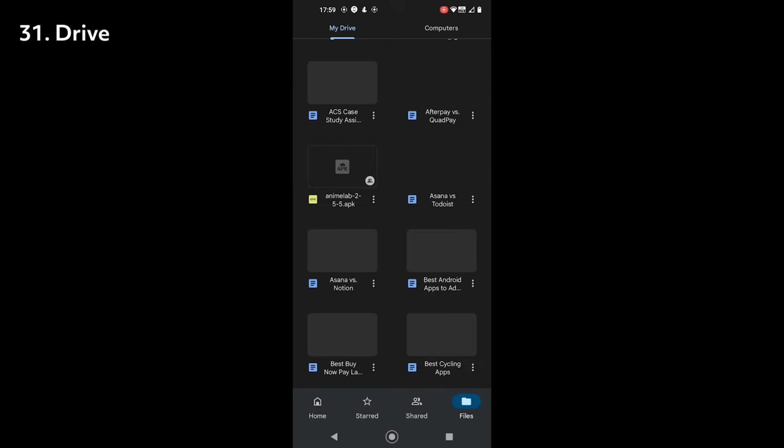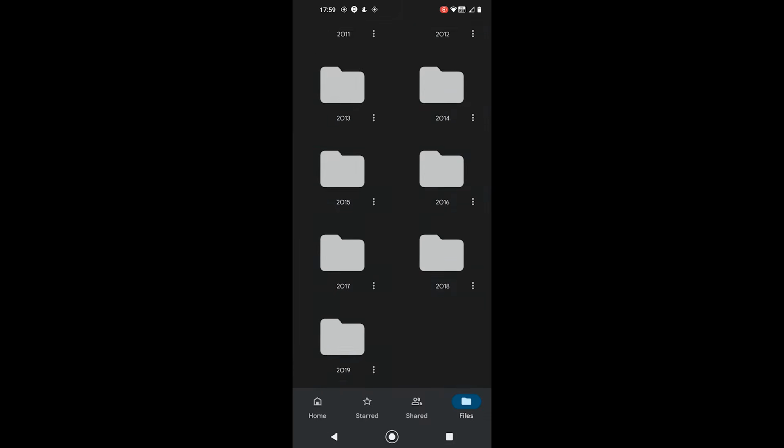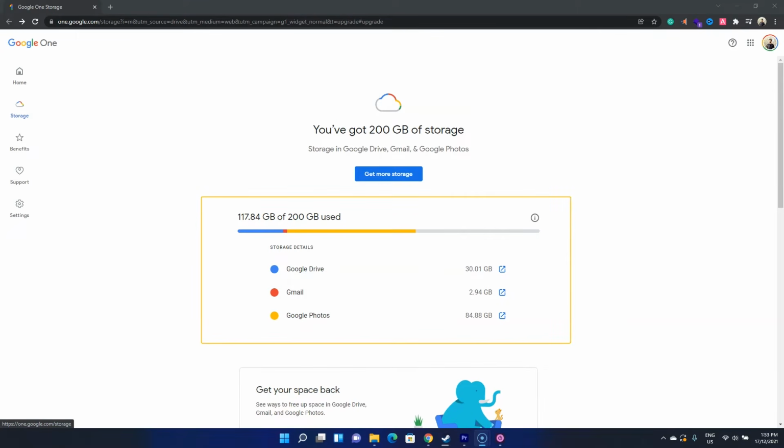Thanks to Google, we get 15 GB of free cloud storage. A service called Google Drive is used for that. And yes, there is an app that allows you to use this service on your phone. Cloud storage is not just for the drive. It's used against your email attachments, photos and more. But how do you manage all this?